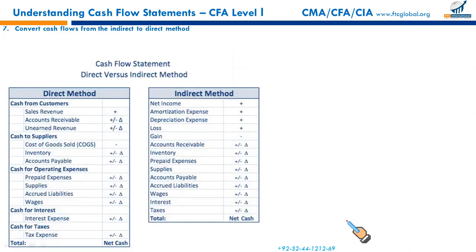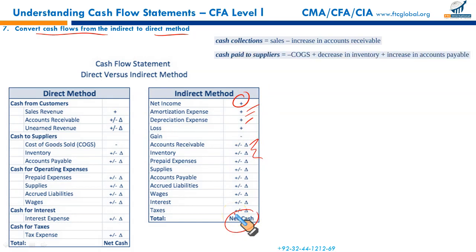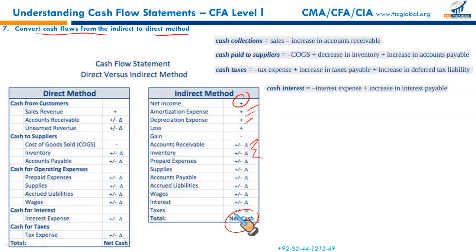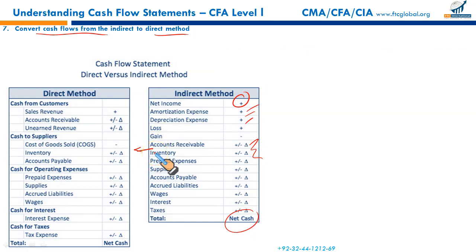Now the next LOS says convert cash flows from indirect to direct method. From indirect method to direct method. This is the indirect method that starts from net income. Certain additions and subtractions are made and you get net cash from operating activities. Now, how do we convert this indirect method into direct method? There are certain points to remember.